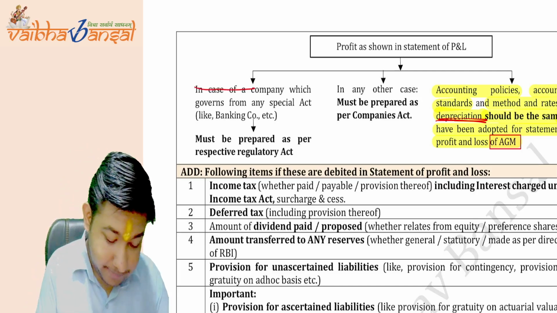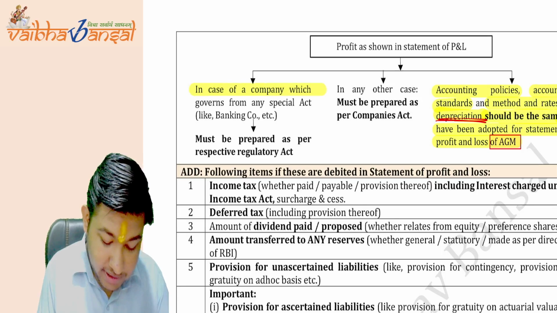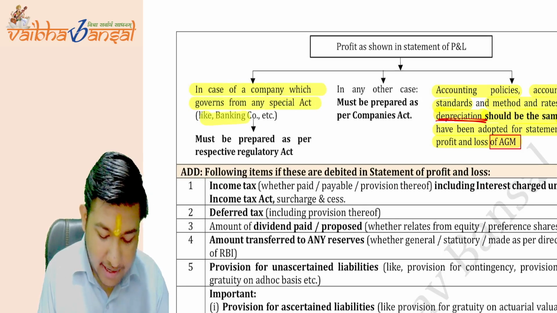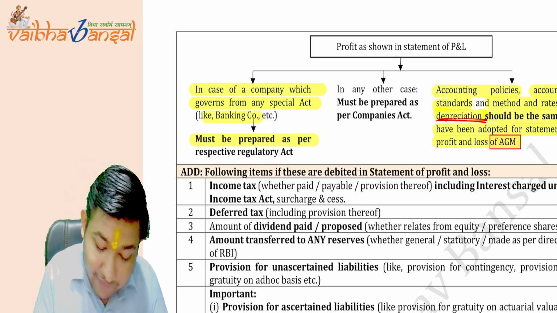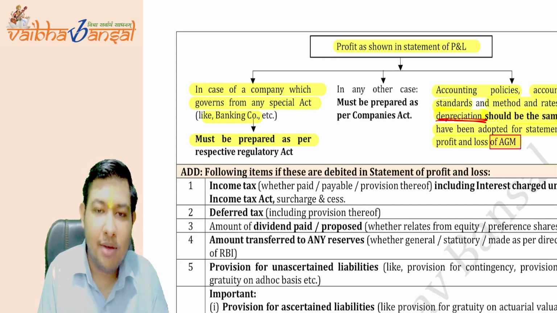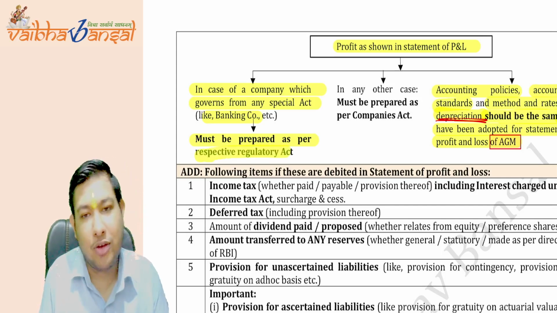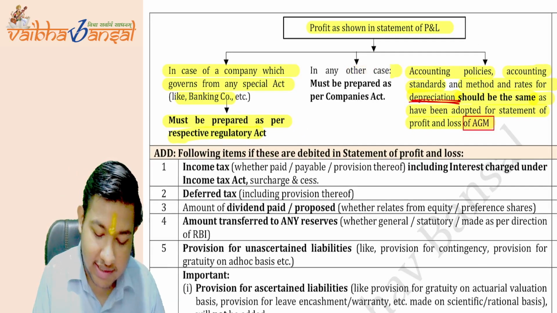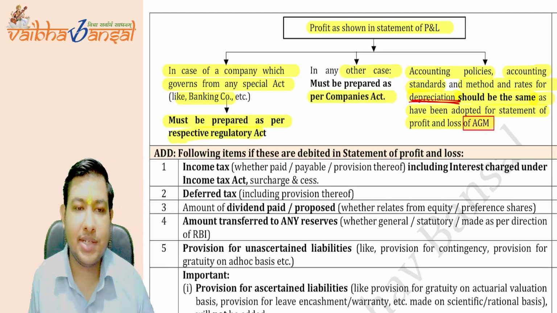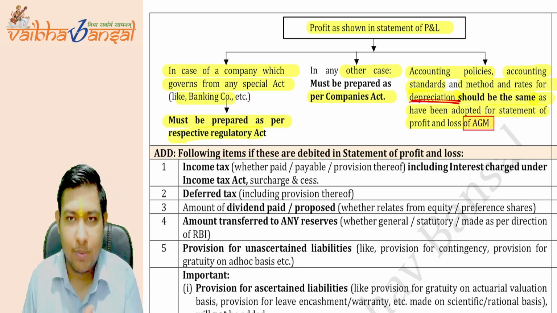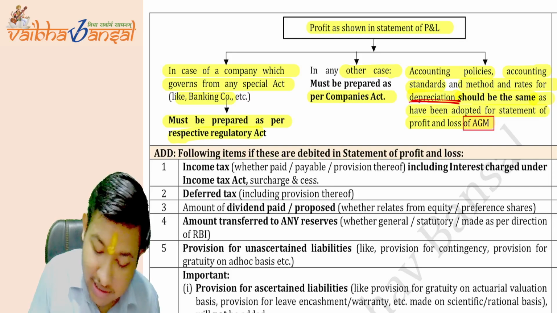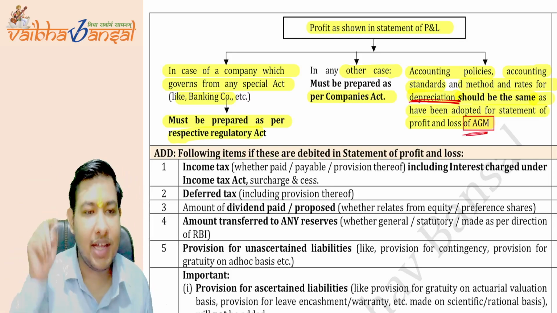In the case of a company which is governed by a special act, like a banking company, insurance company, or electricity company, the profit and loss must be prepared as per the regulatory act, or in any other cases as per the Companies Act. And if you are preparing any type of statement of profit and loss, it should be the same as what you have presented in the AGM.